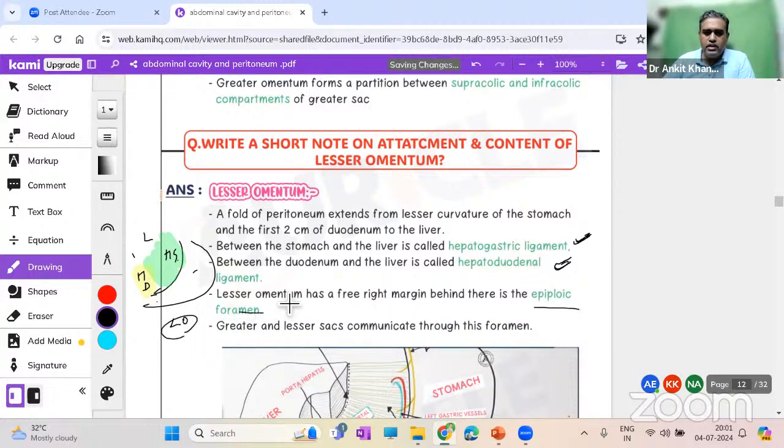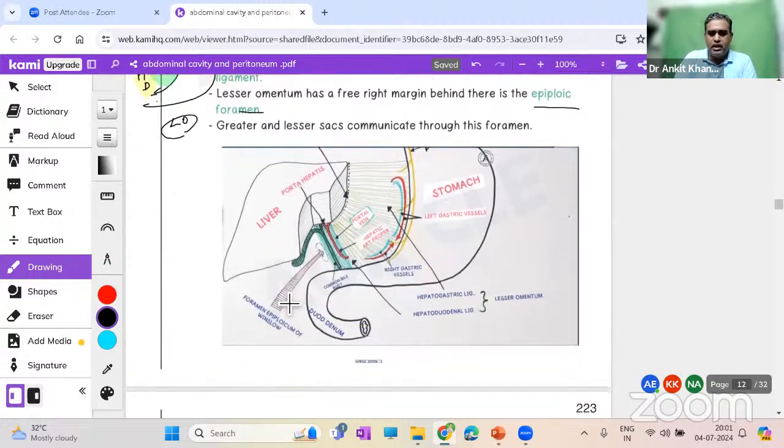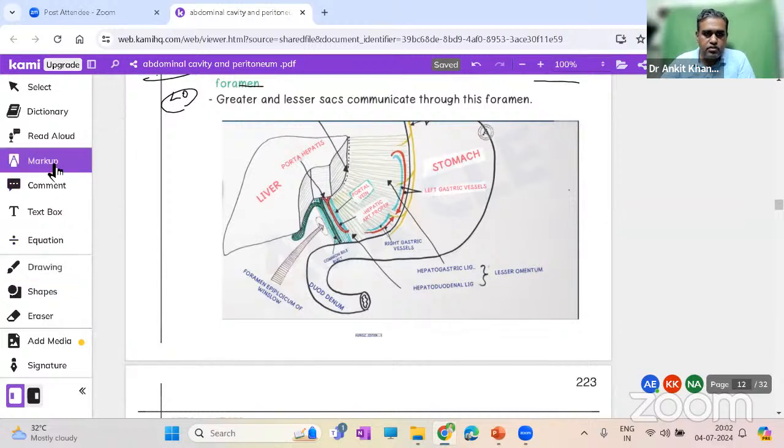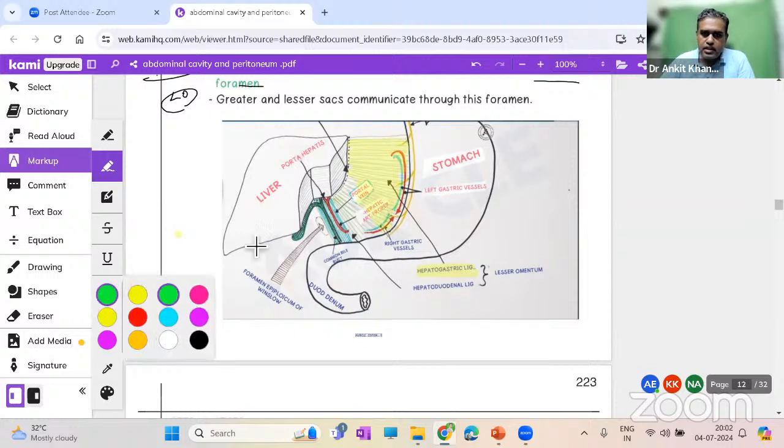And we have already discussed the epiploic foramen, and I already told you even the boundaries of the epiploic foramen. Look at here, the similar thing. Let me just highlight over here differently. Can you see the hepatogastric over here? This is the hepatogastric, yellow color. This is still the stomach. And then comes the hepatoduodenal part. And they both combine to form what?